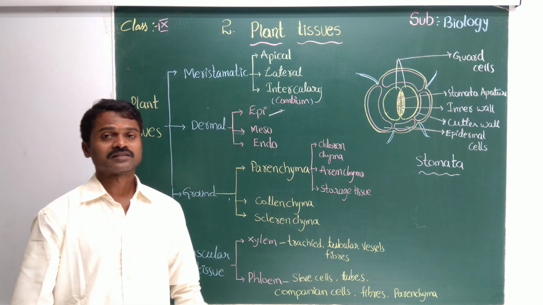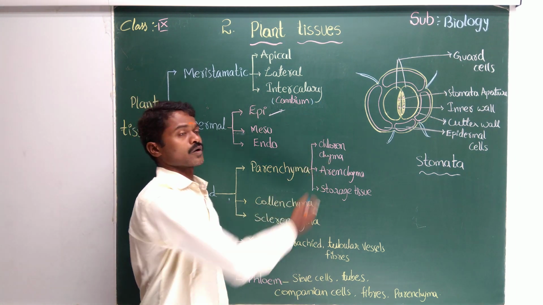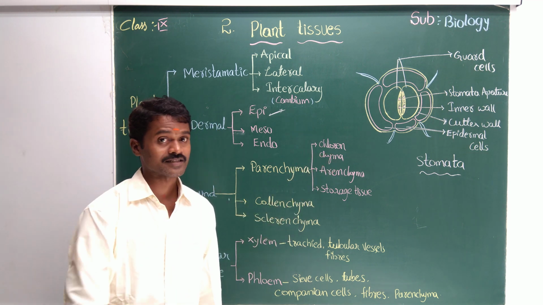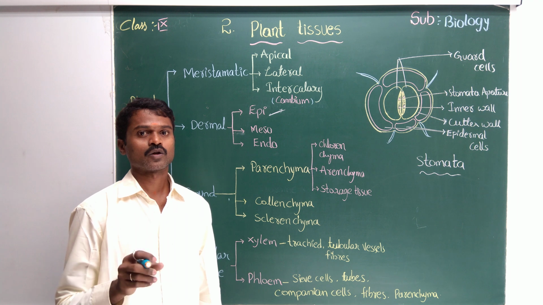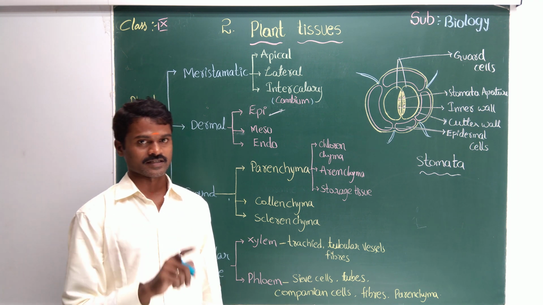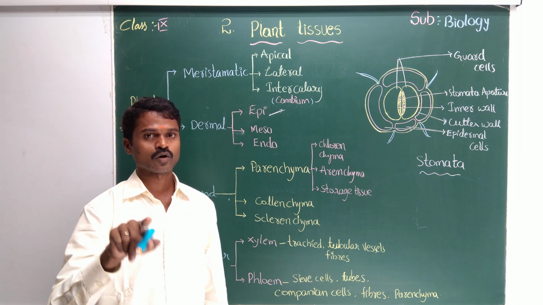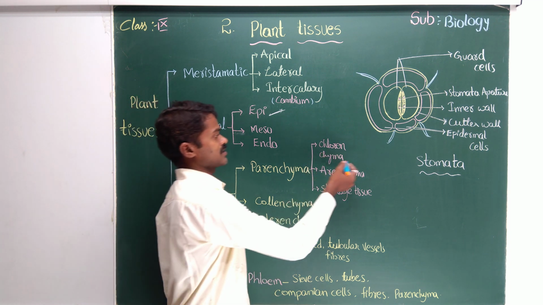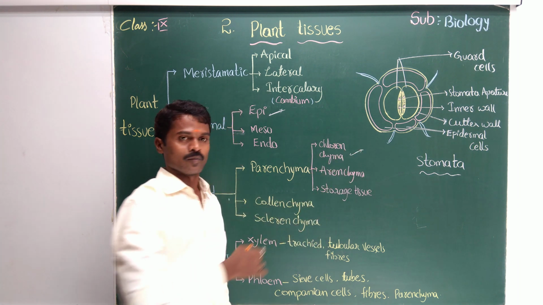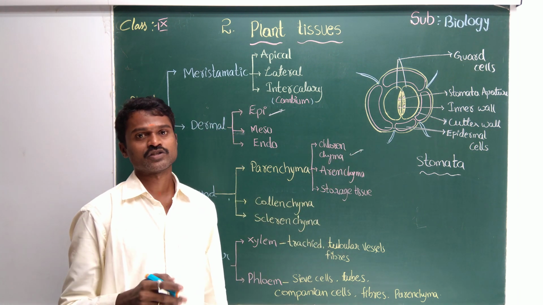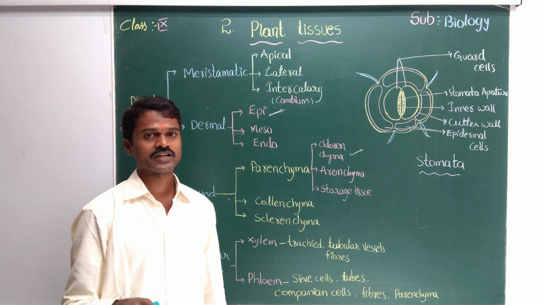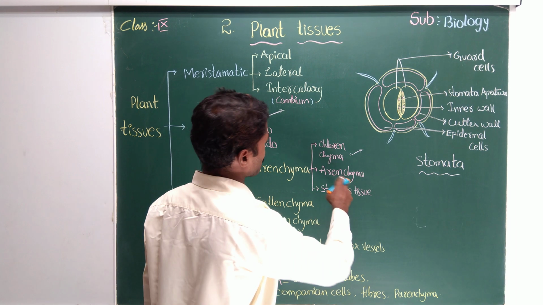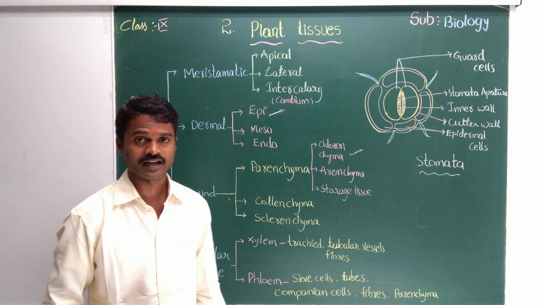Again we have three types. One, chlorenchyma. What does it mean? Chloro. Very good. In the last lesson we already read that: plastids. Chloroplasts, chromoplasts, leucoplasts. Chloro means green. Chromo means different colors. Leuco means colorless or white. Now, brothers, these are the chlorenchyma, meaning green color tissue. What is the use of this green color tissue? It helps in photosynthesis. Now come to the aerenchyma. What is the use of the aerenchyma?